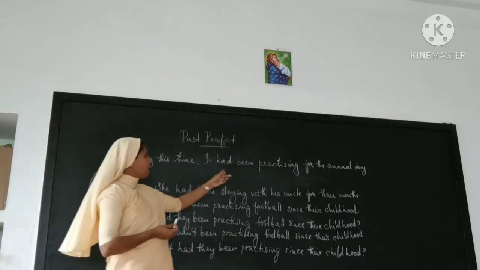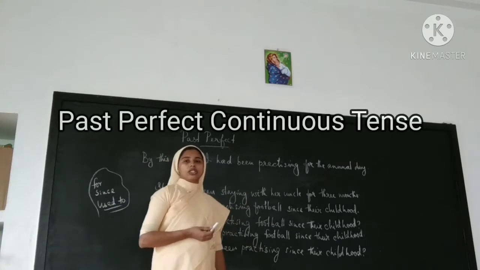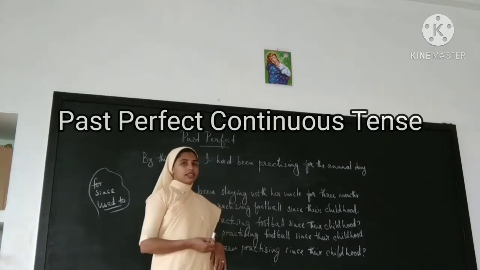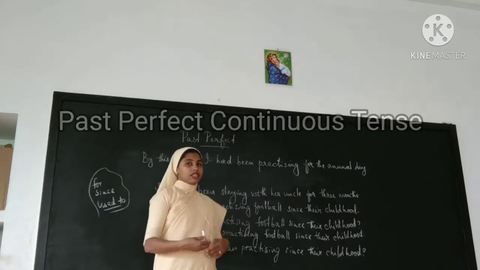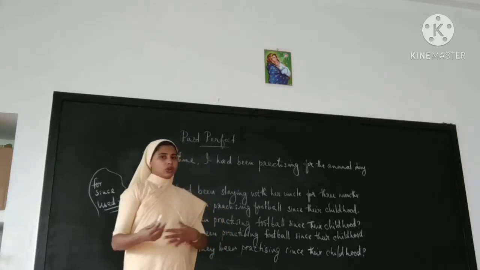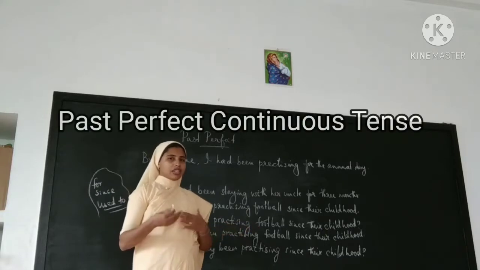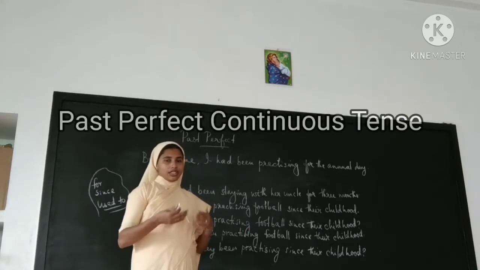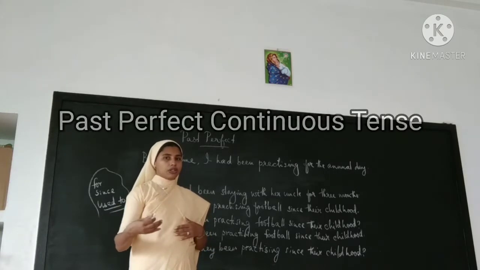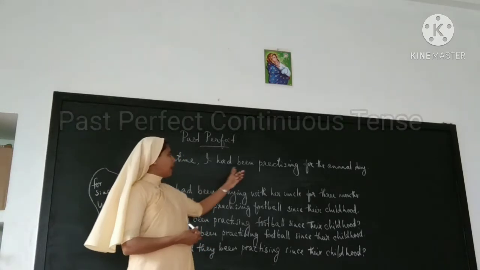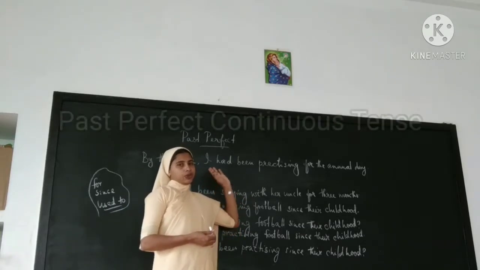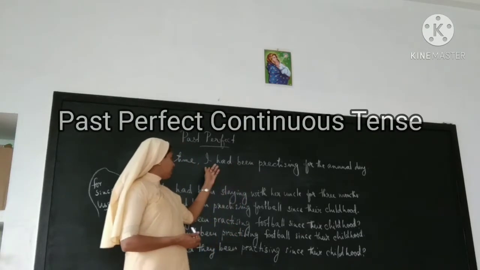See this sentence. By this time, I had been practicing for the annual day. Last year, for example, just go back to last year. This is now, October, November. And by this time, we were practicing for annual day. That means it continued for a long period of time. By this time, I had been practicing for annual day. So, what is the structure of the sentence?